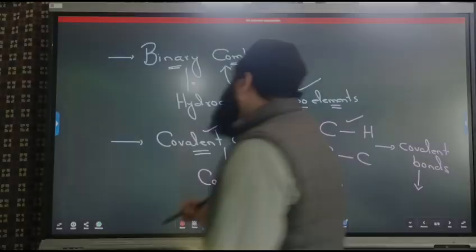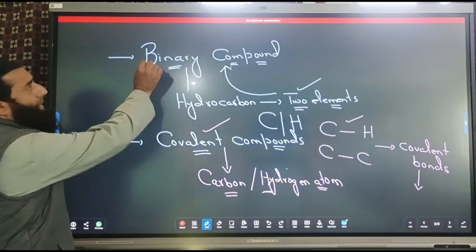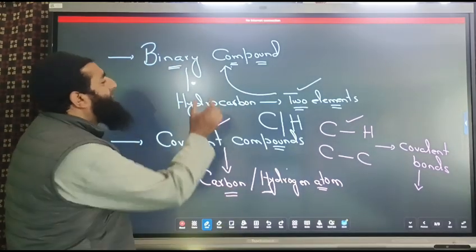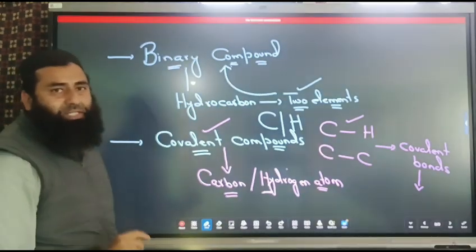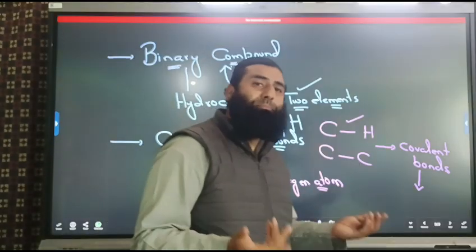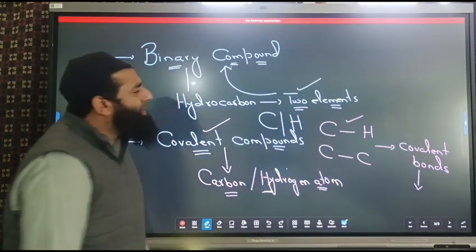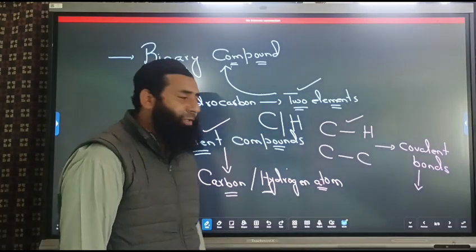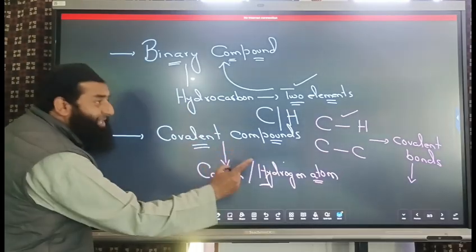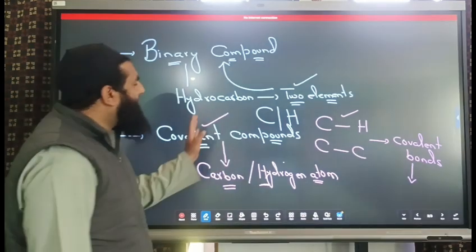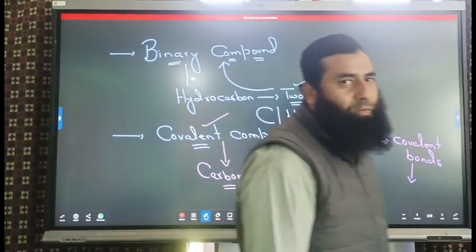So remember, from now onwards, all the hydrocarbons are binary compounds. Why? Because they are made up of only two elements. One of the elements will be carbon and the other element will be hydrogen. Due to the presence of only covalent bonds, hydrocarbons are covalent compounds.